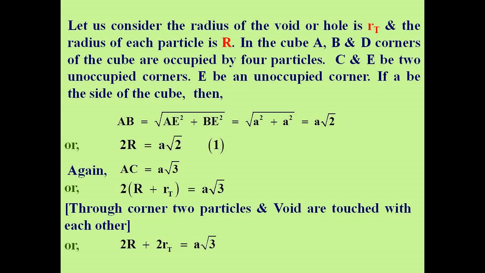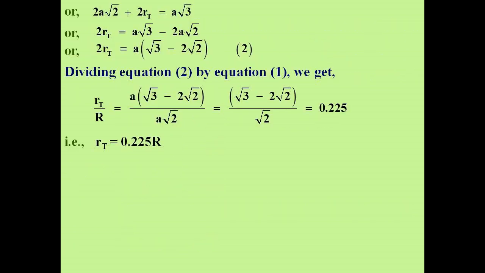Through the corner, 2 particles and the void touch each other, or 2R plus 2r_t equals a root 3, or a root 2 plus 2r_t equals a root 3, or 2r_t equals a root 3 minus a root 2, or 2r_t equals a of root 3 minus root 2, equation number 2.